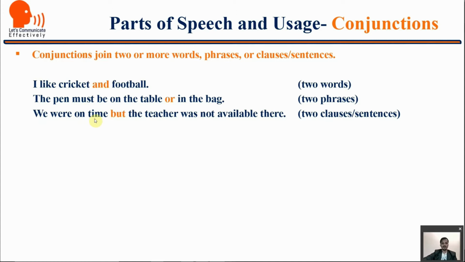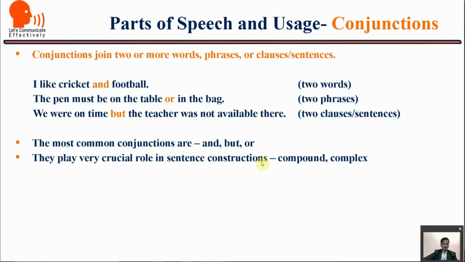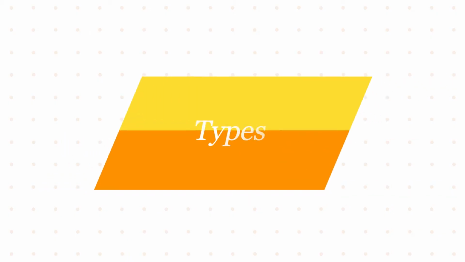We are on time, different sentence. The teacher was not available there, different sentence. As joined by but, they become clauses and they are joined together. The most common conjunctions are and, but, or. They play a very crucial role in sentence constructions, like simple sentence, compound sentence, and complex sentence.